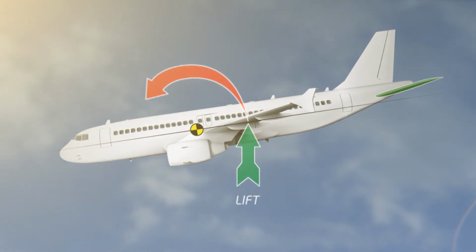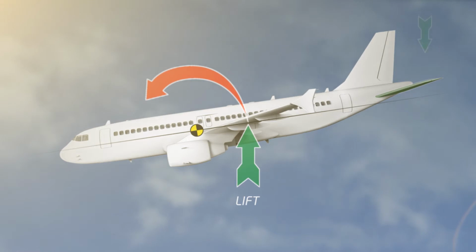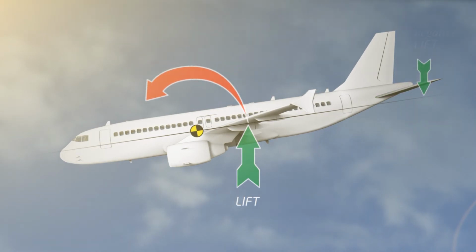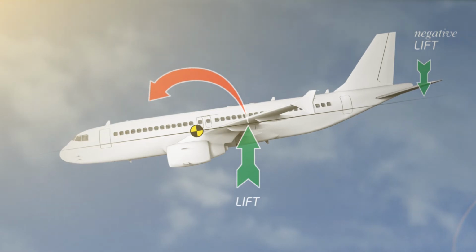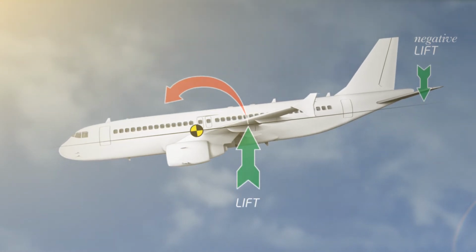The function of the horizontal tail plane is to produce a downforce or negative lift when the airplane nose descends. The downward pointing force is substantially smaller than the lift, since the vector sum of lift and downforce needs to be equal to the weight of the airplane.